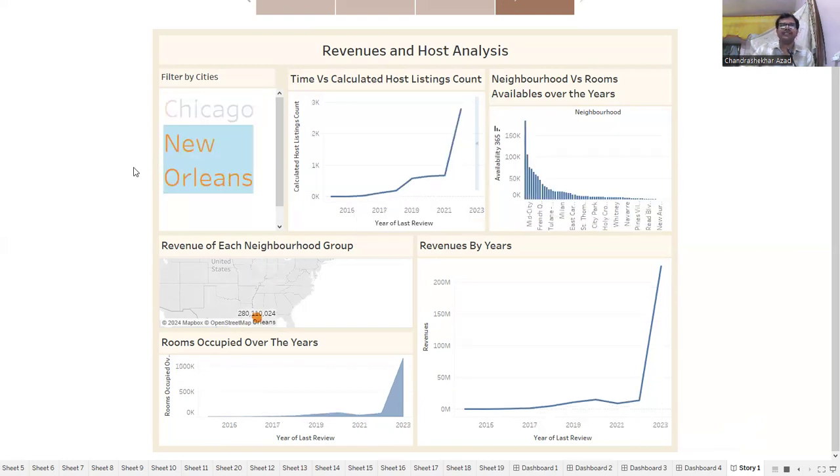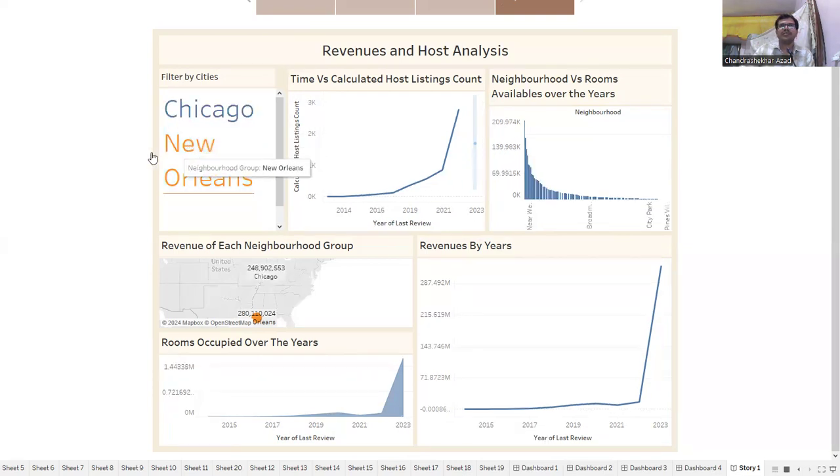We see the city of New Orleans. Here also, the calculated host listing count increased very slowly in the years 2014, 15, 16, and then increased in 17, 18, 19, 20, and then in 2021, 22 it increases very sharply, very rapidly. And rooms occupied over the year: most of the rooms are occupied in the years 22, 23.